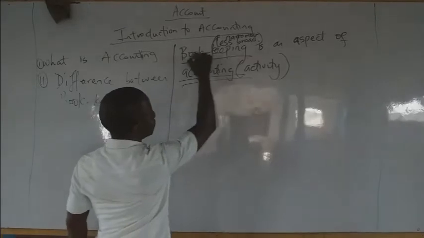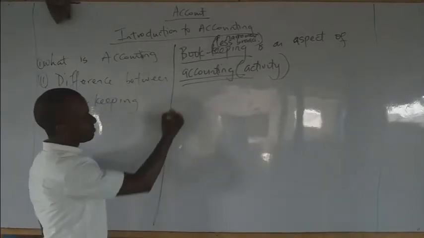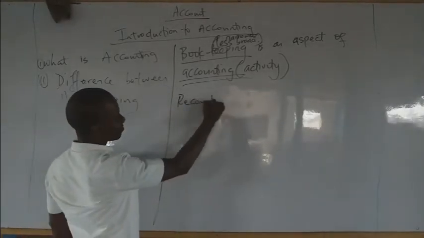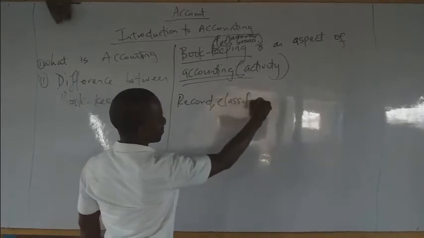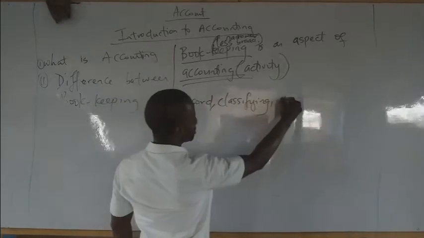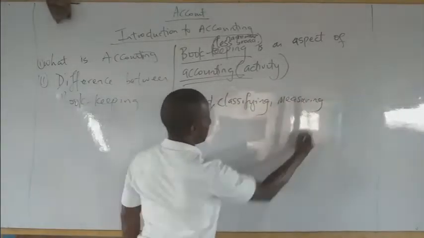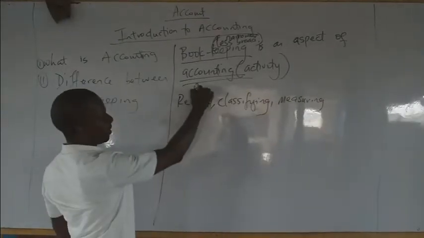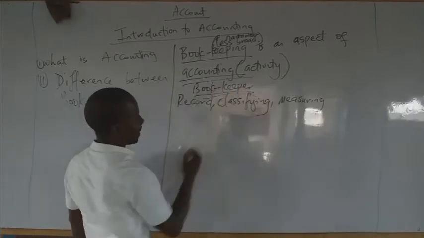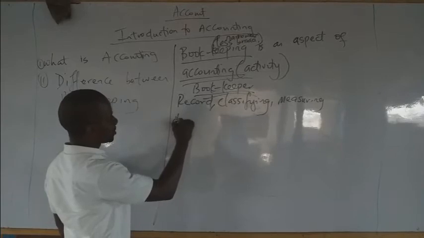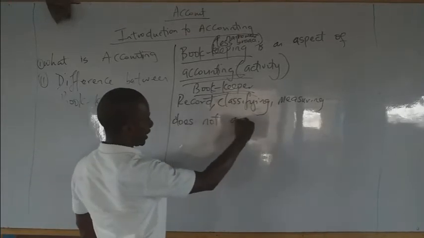Bookkeeping, from that word, what do you do mainly? You do mainly recording, maybe classifying, and measuring. But a bookkeeper does not analyze.